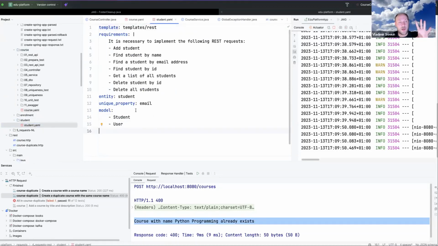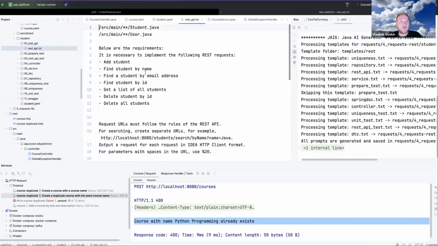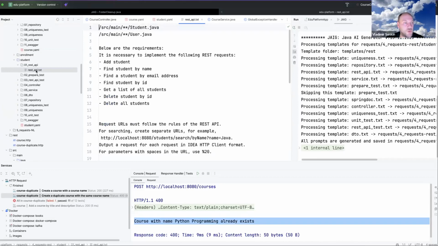Yes, the requirement is different. Yes, the entity is another one. The requirements are different for student by name, for student by email address, and so on. But it's very easy again to do. I just open requirements, I click this button, and it will generate the prompts for generating students. So we are using templates here with all their power. I will not show you everything.